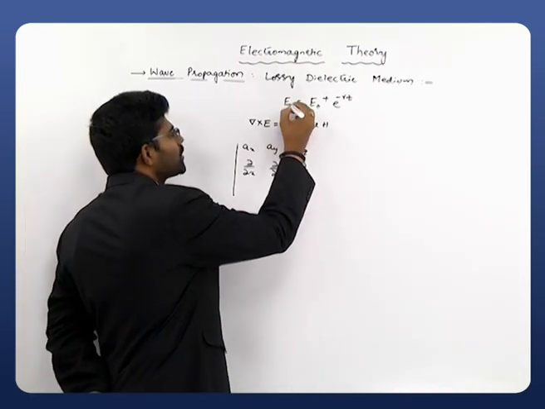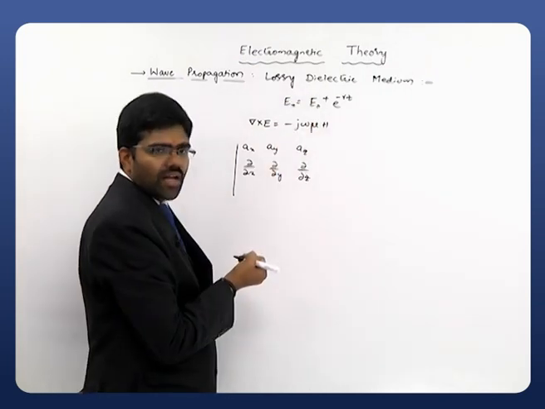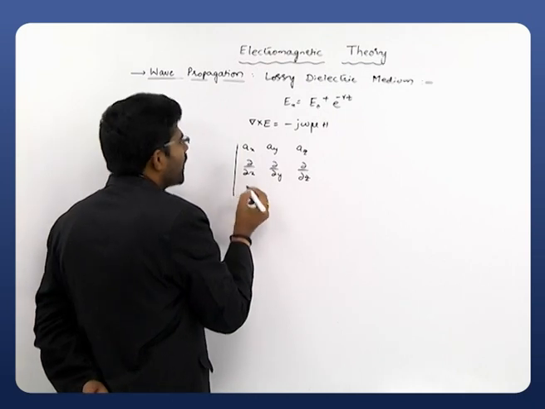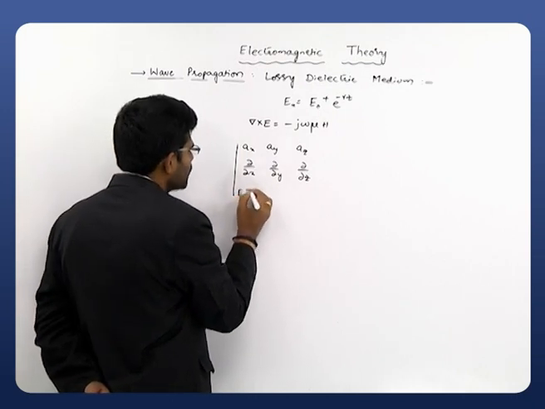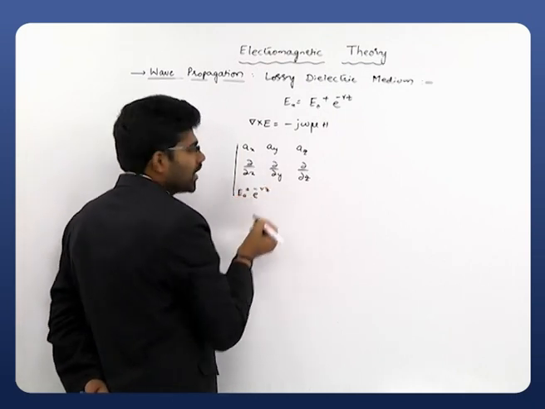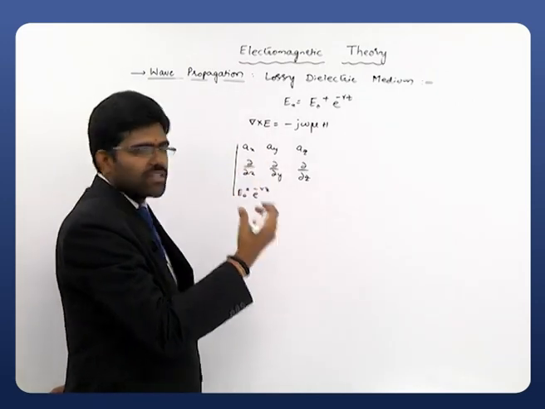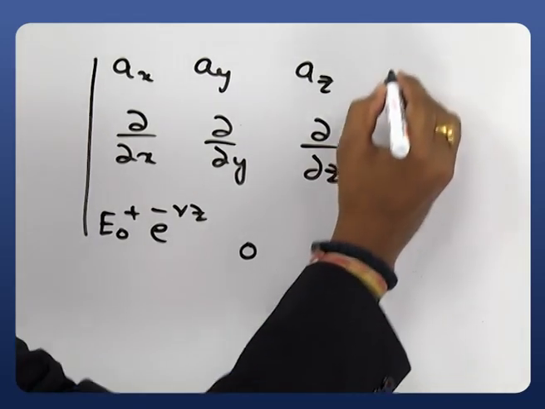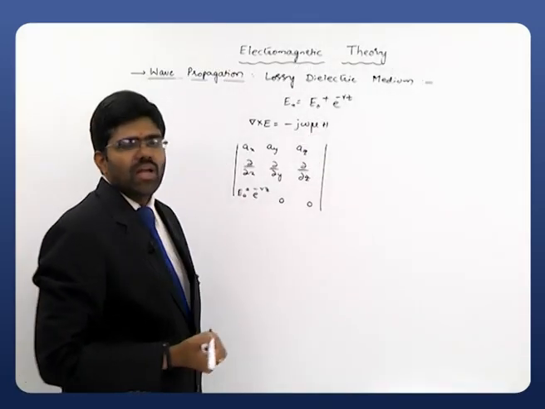That's why initially it was described as Ex of z. So I take this quantity, E naught plus e power minus gamma z, only for x. For the y direction there will be no electric field, and for the z direction also there will be no electric field.